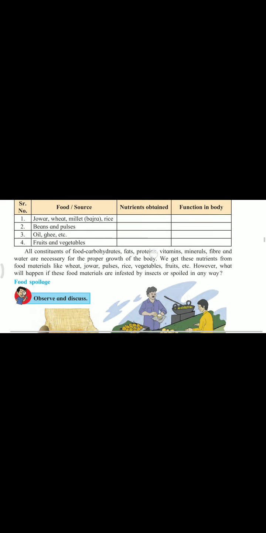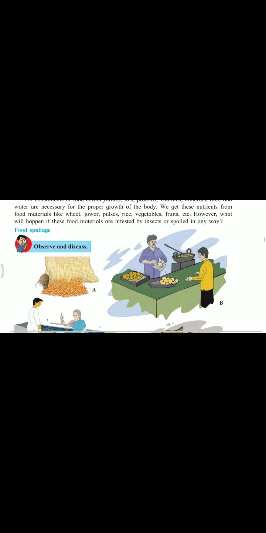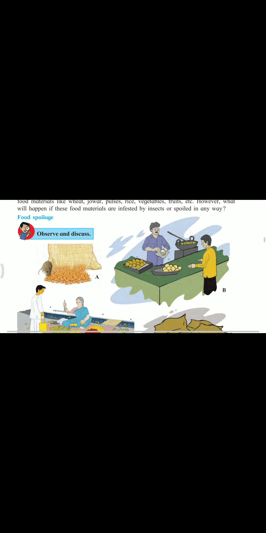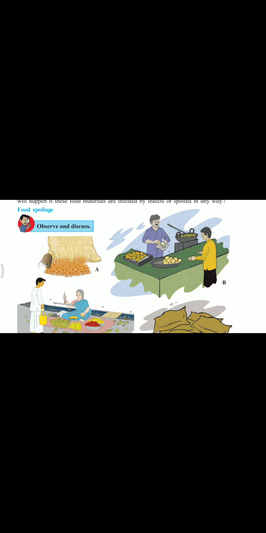Now students, look at these pictures. Food spoilage. Some pictures are given here showing how food gets spoiled. Now in the first picture you can see some grain has fallen down, and a mouse is eating that food grain. So mice or other insects spoil our food.